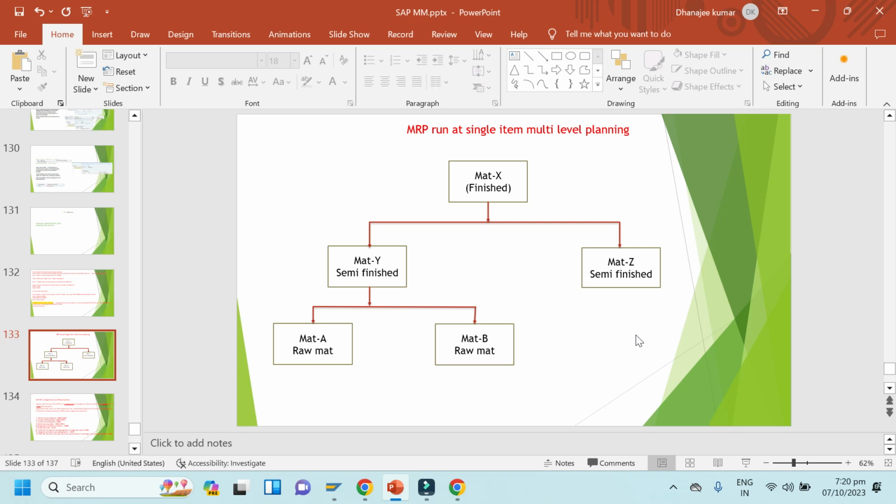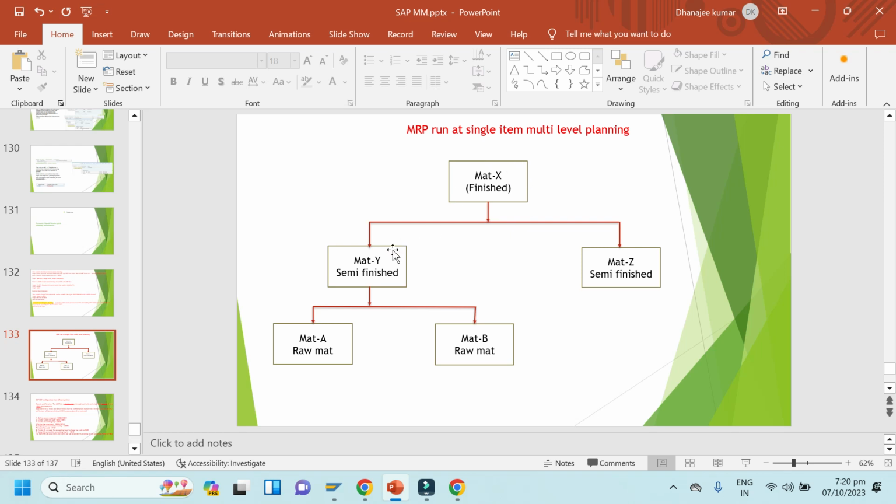So mobile will be prepared by many parts. Think of it here: material X is nothing but the mobile, and material Y is the body, chassis I can say, right? And material Z is the outside material. Material Y, that is chassis, will be prepared by many things. Or you can take the example of a car.